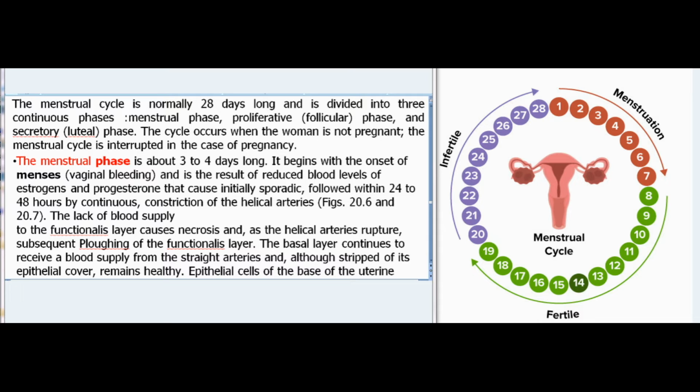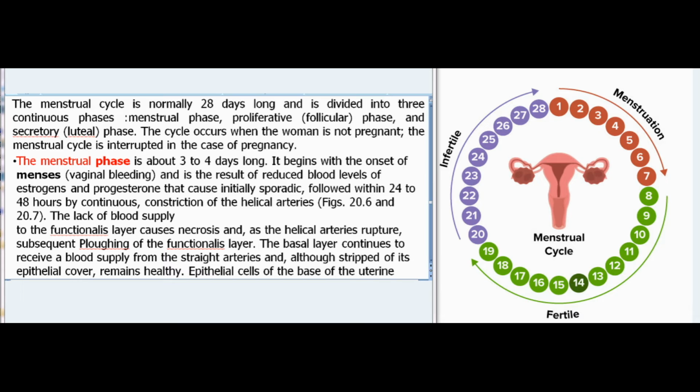The menstrual phase is about 3 to 4 days long. It begins with the onset of menses, vaginal bleeding, and is the result of reduced blood levels of estrogens and progesterone that cause initially sporadic, followed within 24 to 48 hours by continuous, constriction of the helical arteries, Figs 20.6 and 20.7. The lack of blood supply to the functionalis layer causes necrosis and, as the helical arteries rupture, subsequent sloughing of the functionalis layer.